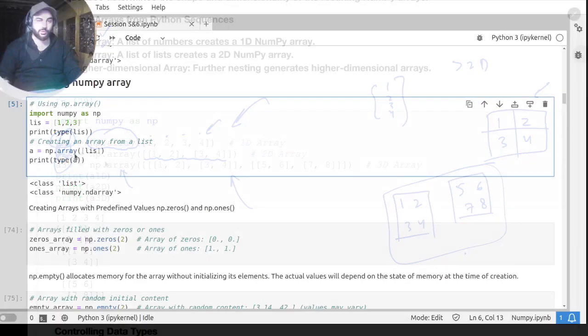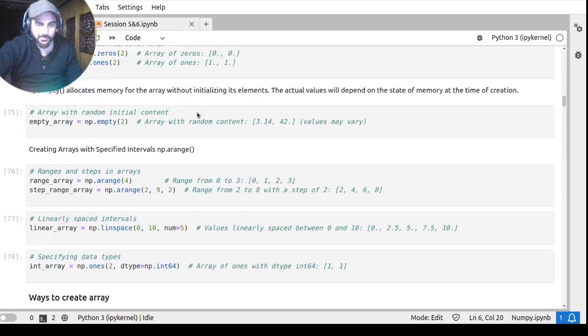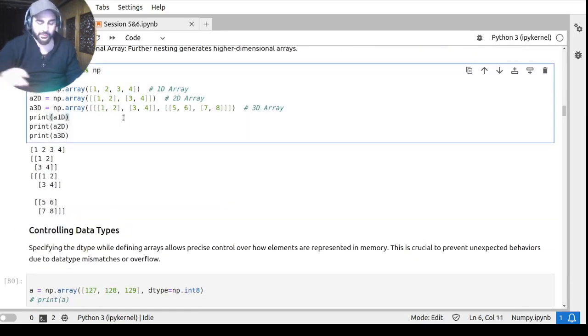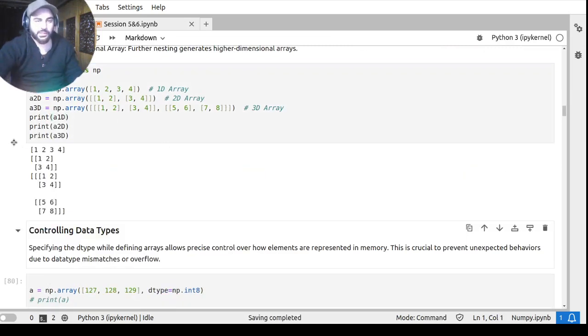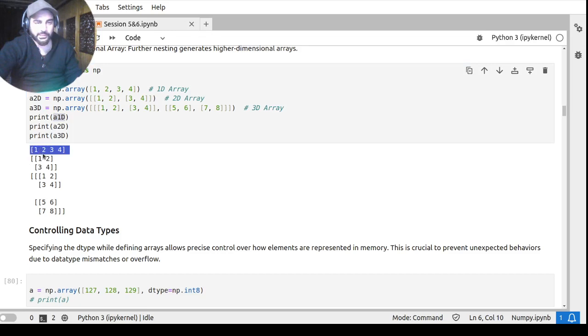So let me show it in the code as well. I think this is pretty much clear. This is not that hard. Just so you can see it over here. If I just print this, you can see that for the first A1D we have this 1D array. If you see this, then we have this 2D array. Then we have the frames. You just have to remember, just count the number of brackets.